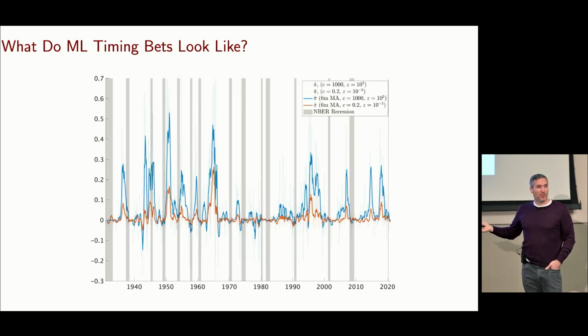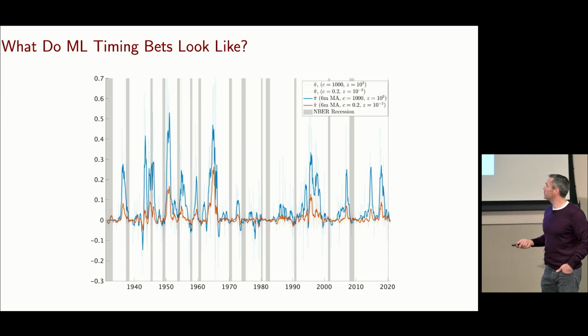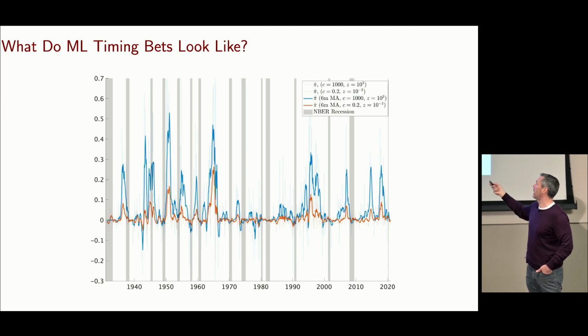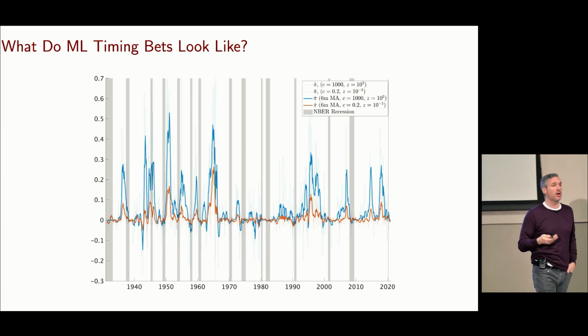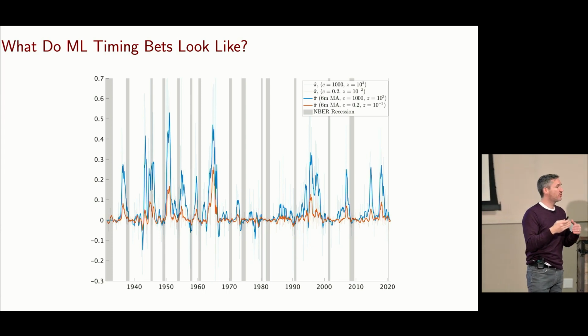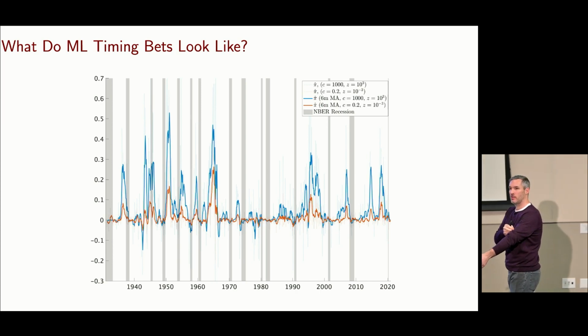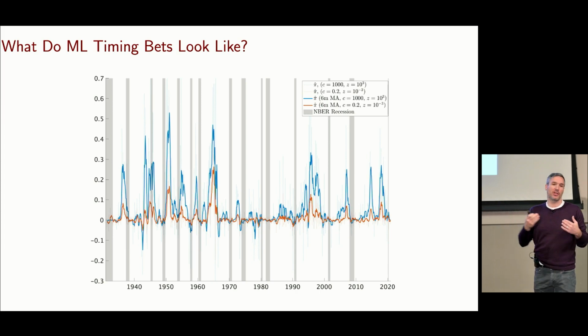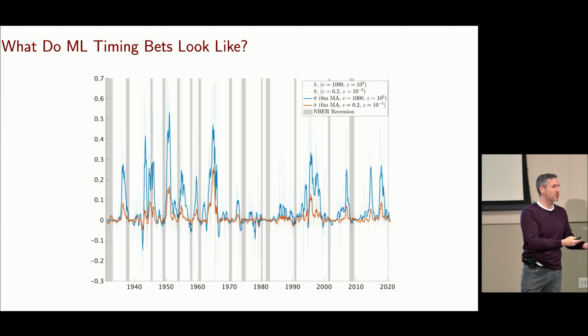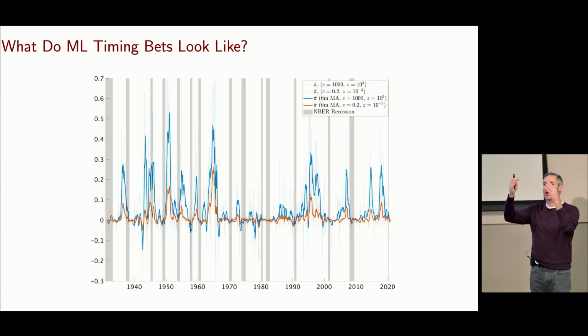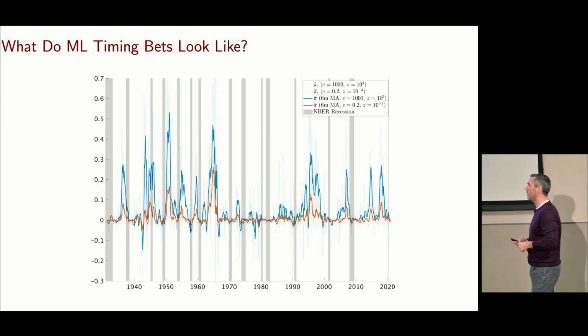It's interesting to ask, what does this machine learning model settle on when I use these very high parameterizations? So I'm actually drawing, let's focus on the blue line here, right? What I'm drawing here are the expected returns that are coming out of the model period by period. So these 1 month ahead forecasts as I do my rolling 12-month estimation. Okay, so the blue line is actually the scale that I use in my market timing strategy. When blue is high, I'm taking a big market position. When blue is low, I'm taking a low one.